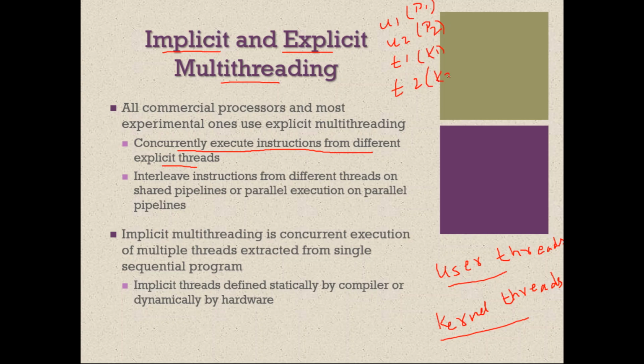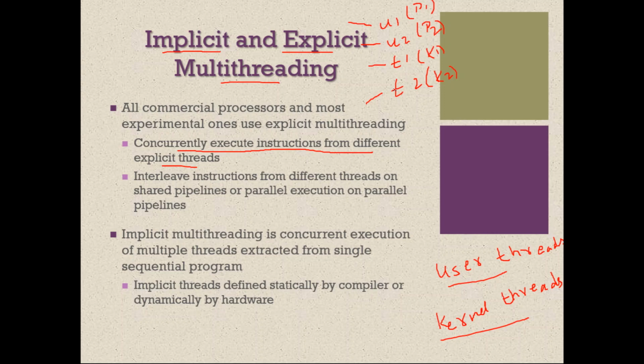Now if the processor is switching between these threads, then such multi-threading is called explicit multi-threading. That is, the processor concurrently executes instructions from different explicit threads. Repeating: first for a few milliseconds it is executing threads belonging to P1, then threads belonging to P2, then threads belonging to K1, and then threads belonging to K2. So that is called explicit multi-threading.